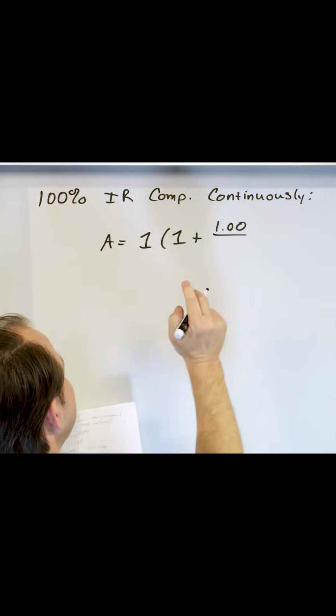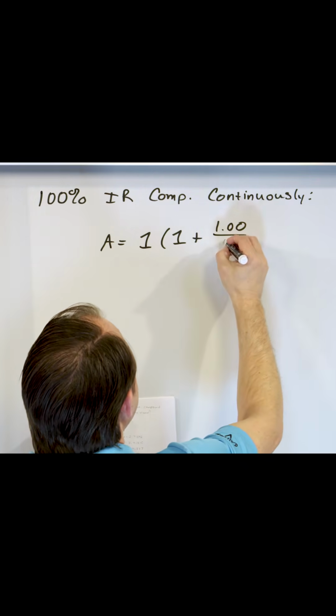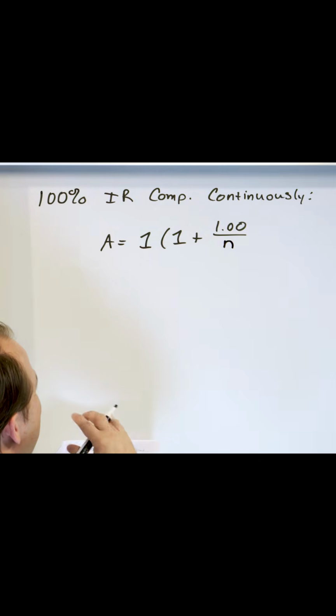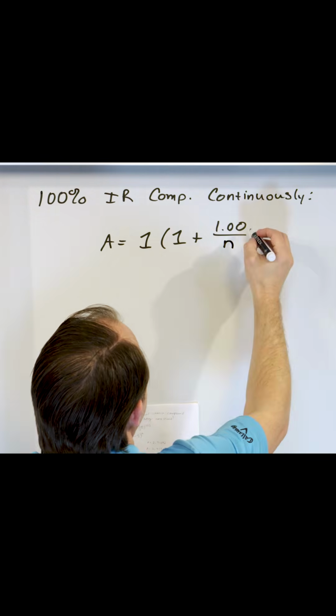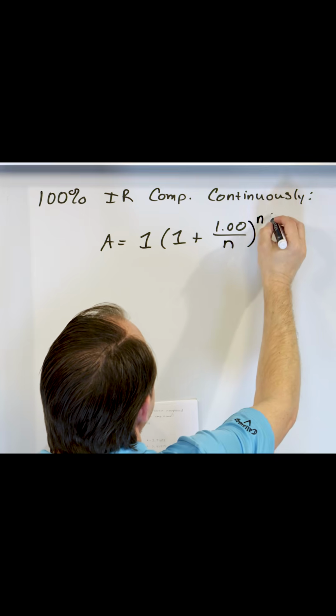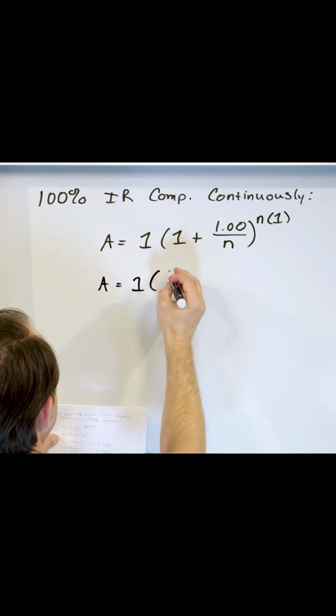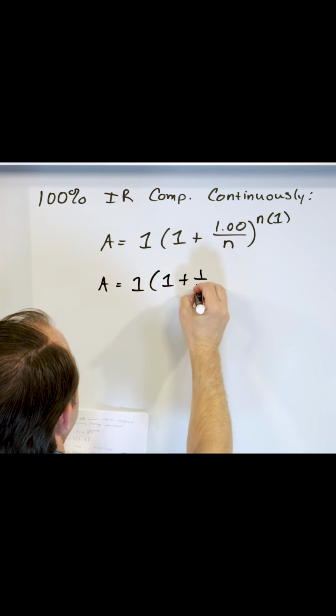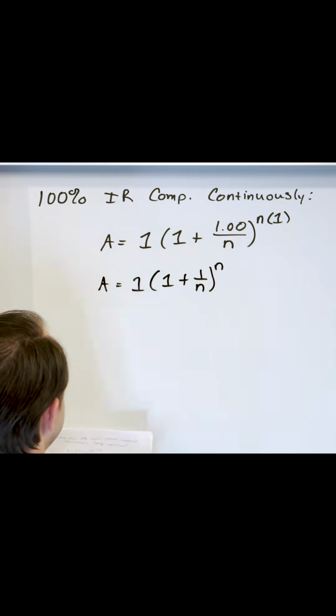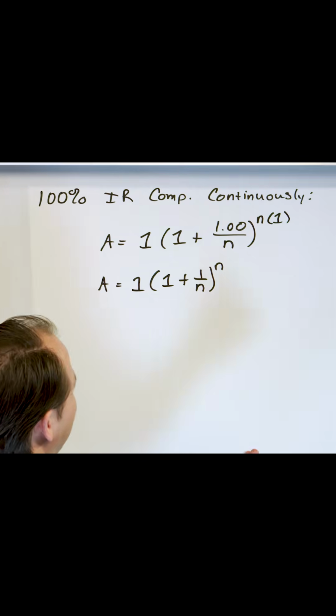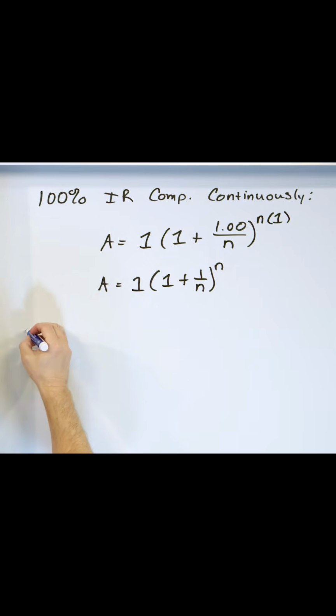and how many milliseconds, I'm going to actually, instead of putting a number here, I'm going to put a number n down here because I'm just going to make it really, really small. And then in the exponent, it's going to be n times 1. So what I'm going to end up getting is 1 times 1 plus 1 over n to the nth power. That's what this is.